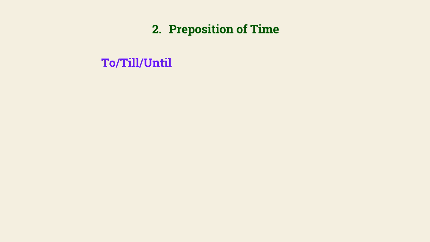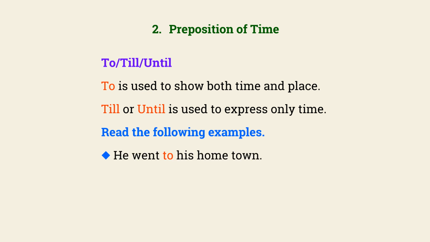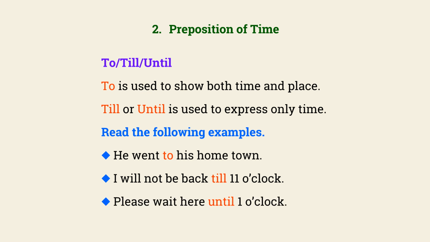To, till, until. To is used to show both time and place. Till or until is used to express only time. Read the following examples. He went to his hometown. I will not be back till 11 o'clock. Please wait here until 1 o'clock.